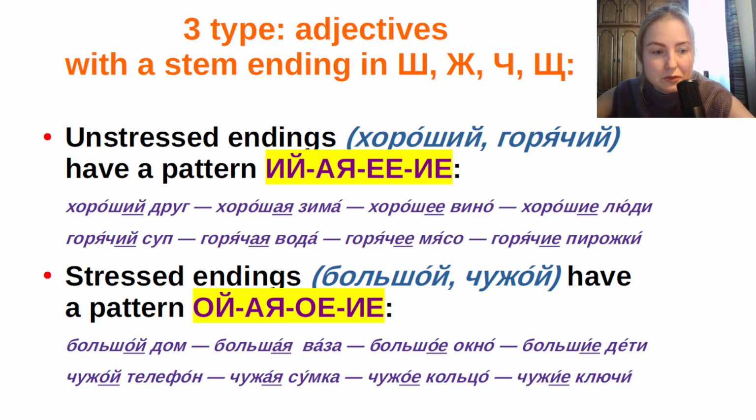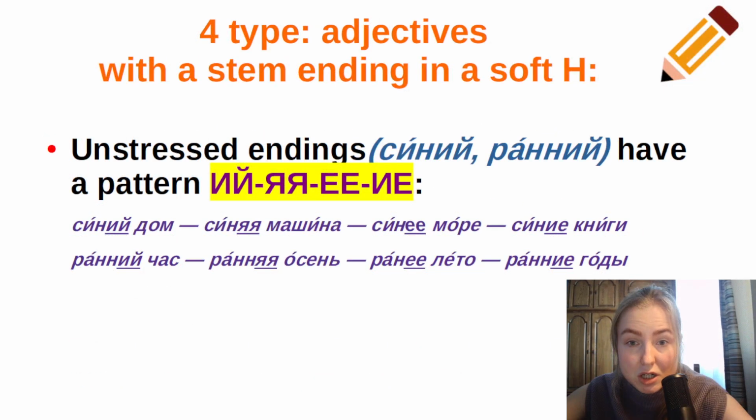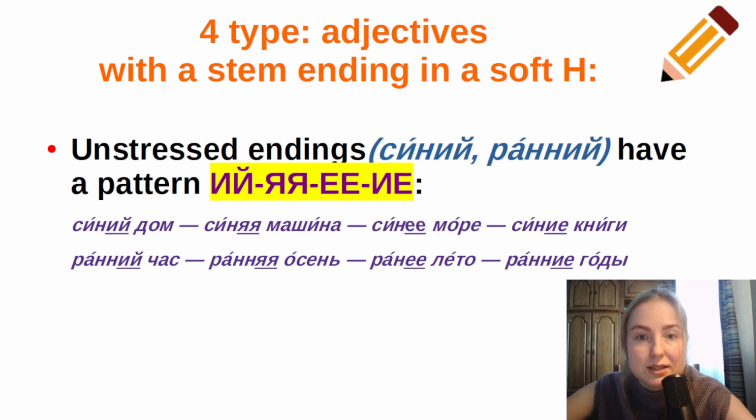Okay, and the fourth type is not so popular a group in the Russian language, but you need to know it. It's adjectives with a stem ending in a soft letter н, like синий, ранний. Here we always have unstressed endings, and these adjectives have a pattern of endings like ий, яя, ее, ие.